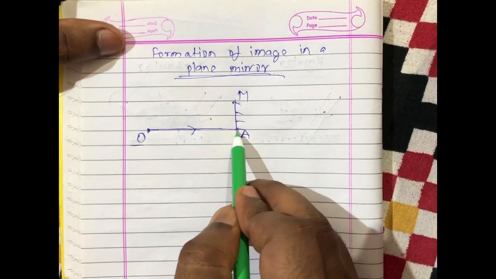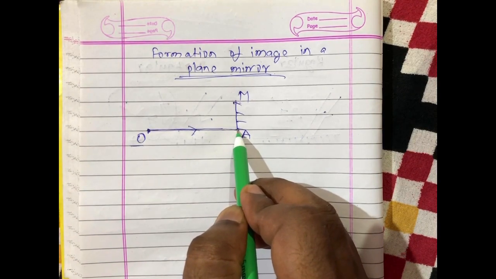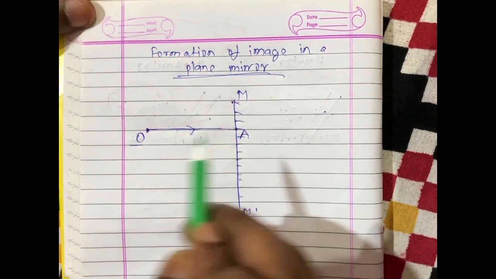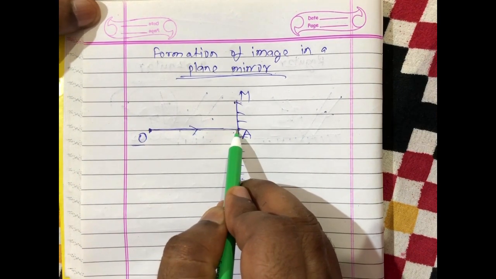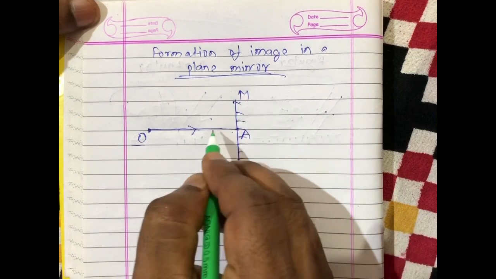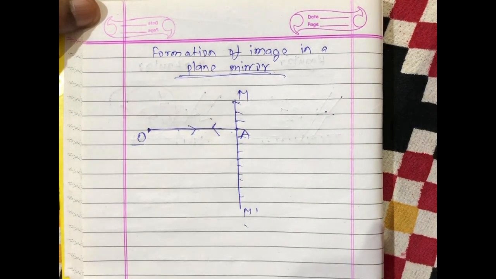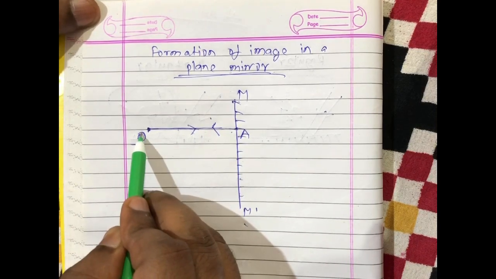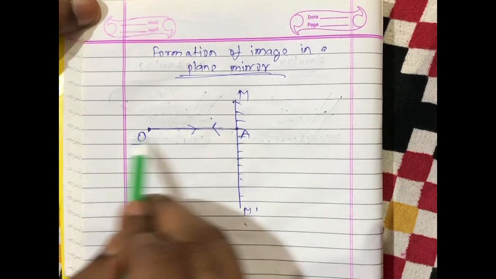Here A is called the point of incidence, and in this situation the angle of incidence is 0 degree, as the normal and incoming light ray are both parallel to each other. In this situation the reflected light ray will go back along OA. So here we have one reflected light ray AO.